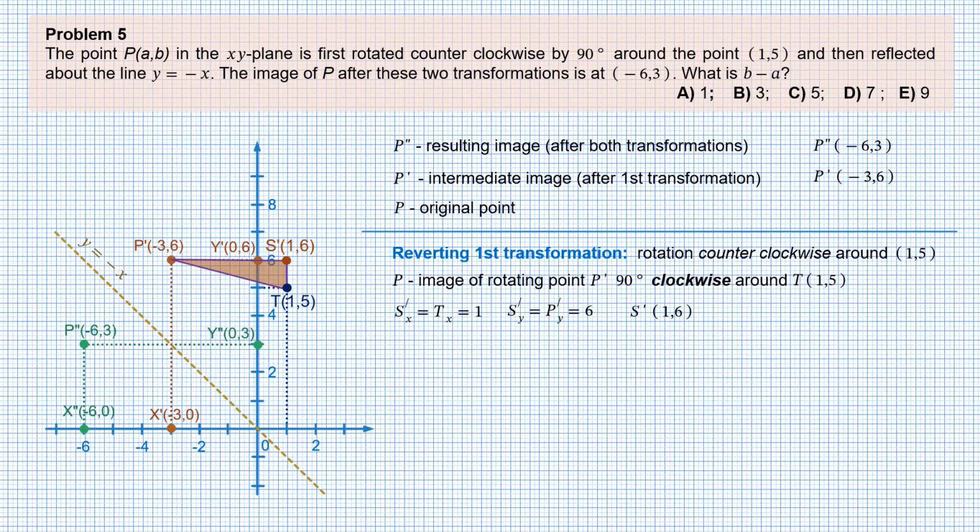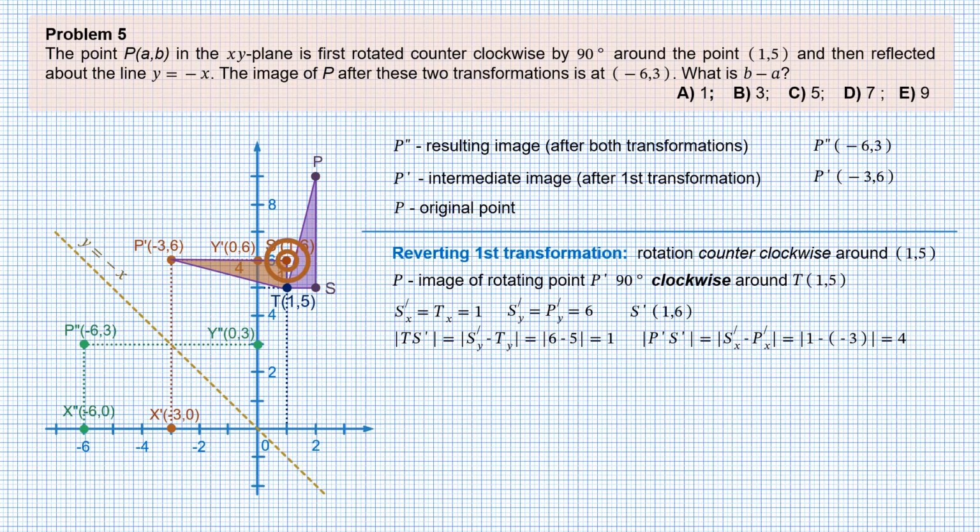Now we can find the sides of the triangle. The length of side TS prime is the difference between the y-coordinates of S prime and T. It is equal to 1. The length of side P prime S prime is the difference between the x-coordinates of S prime and P prime. It is equal to 4. And the triangle P prime S prime T is rotated 90 degrees clockwise around point T, becoming triangle PST.